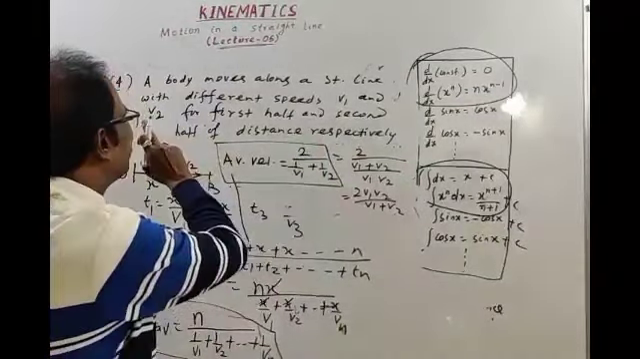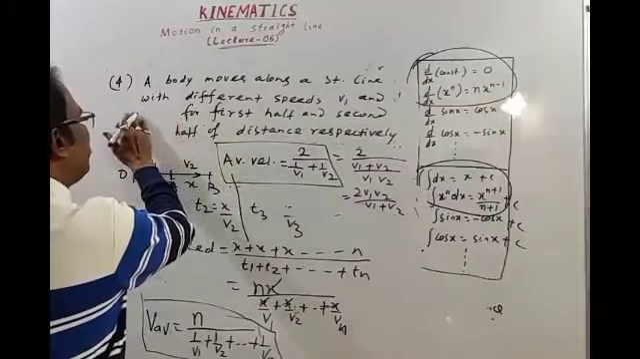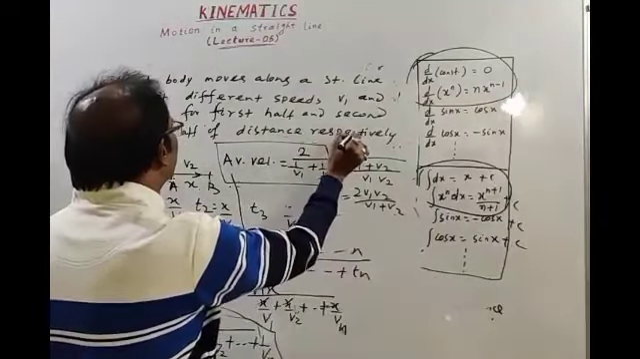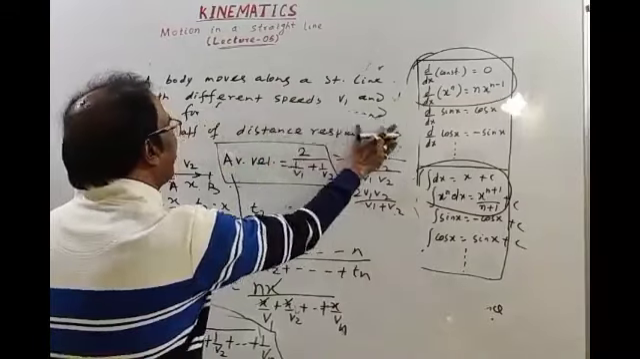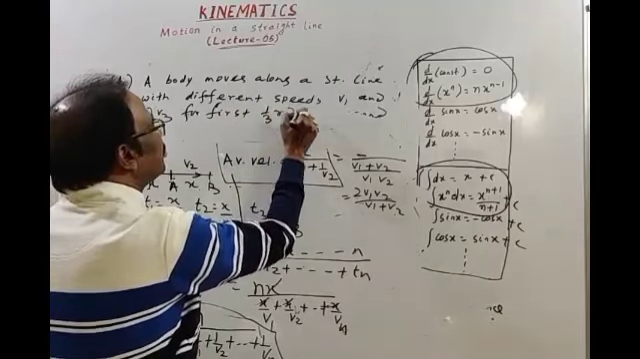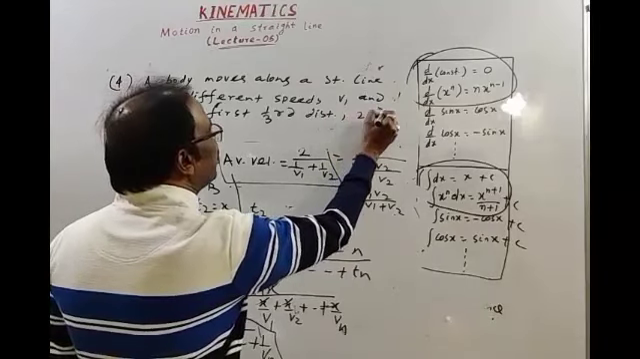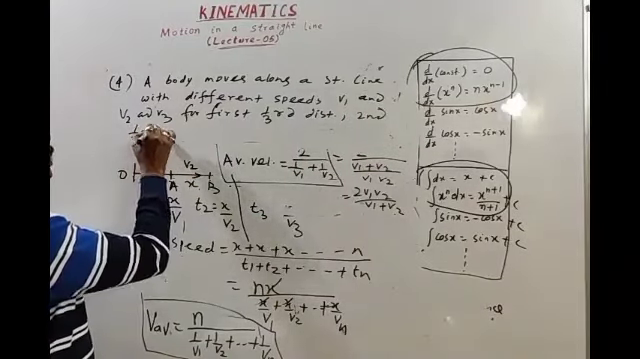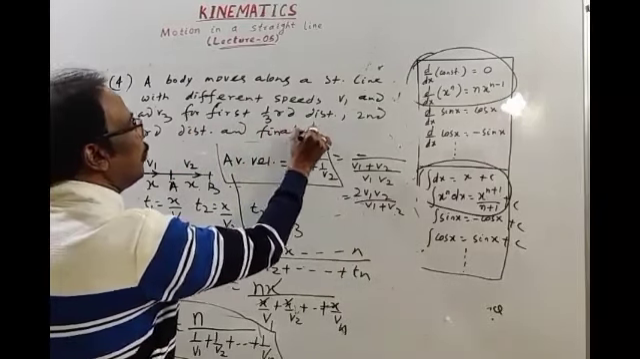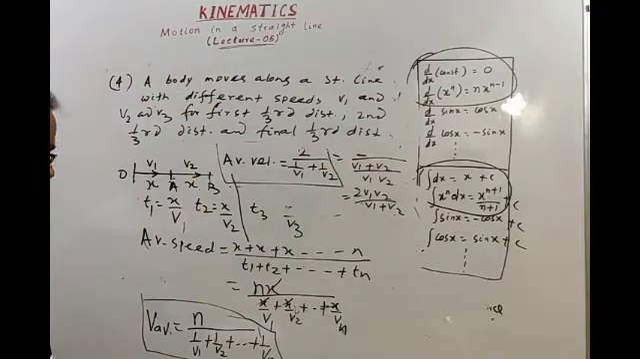If the question were given with different speeds v1, v2 and v3 for the first 1/3 distance, second 1/3 distance, and final 1/3 distance, then find average velocity or average speed.